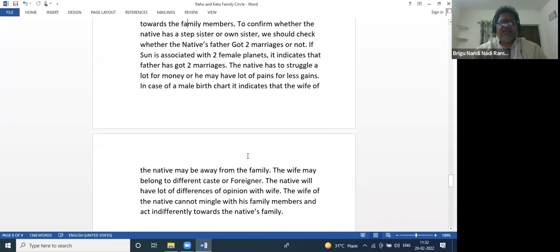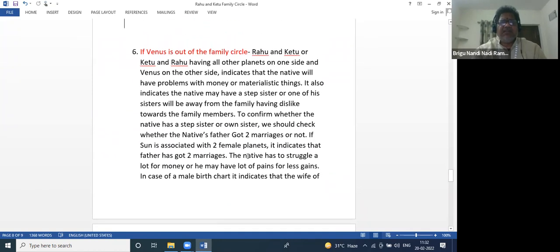So Venus is one thing. Venus may be outside here, and the wife will go to a foreign country. She may work there. Suppose the husband is in India, the wife will be in Dubai or somewhere working. She will not come back immediately. Years will pass before she comes over here. At least 10 to 15 years they will stay outside.